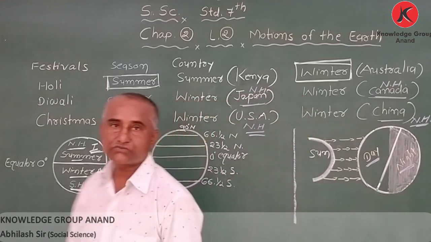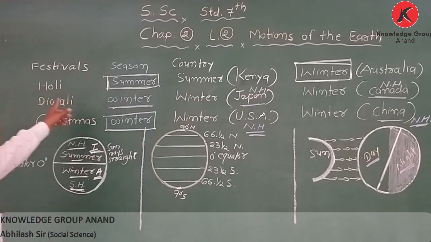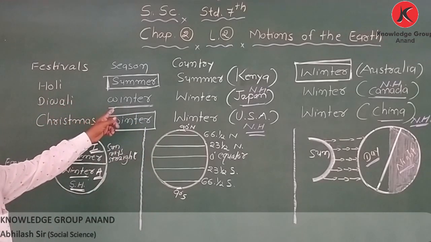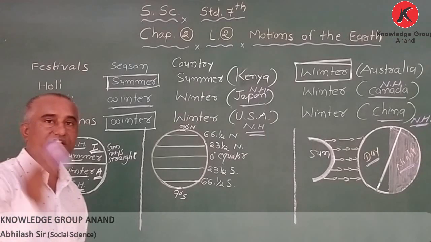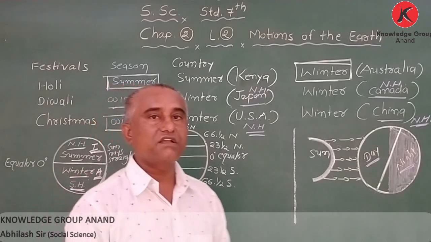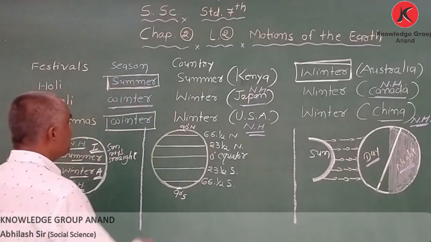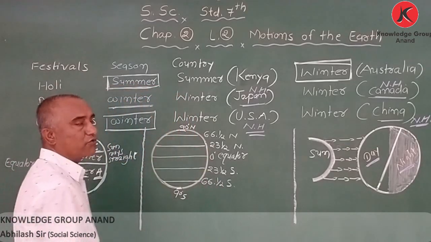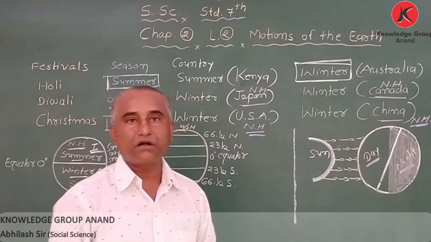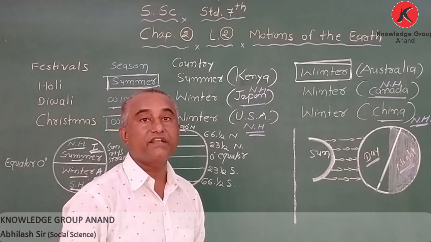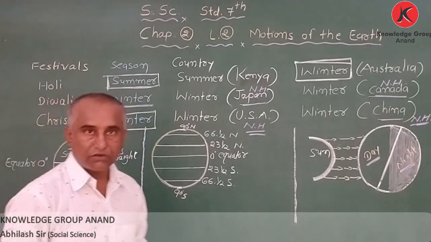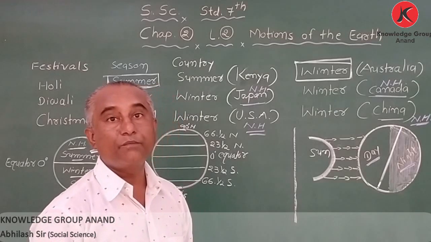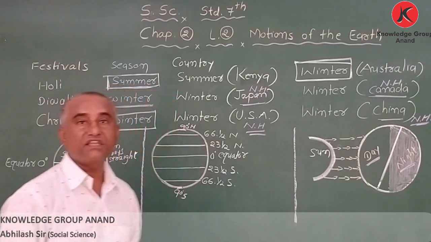Got it? My dear student, here I also explained which season, which festival comes in different countries. And the third and most important last question, which we already learned last year, this year again I am going to explain. Draw a diagram of the earth and write down the important latitudes of the earth.